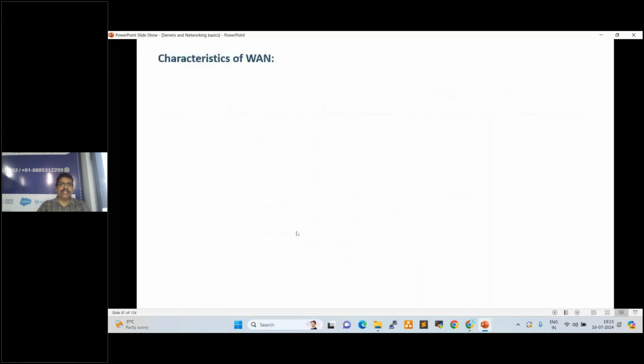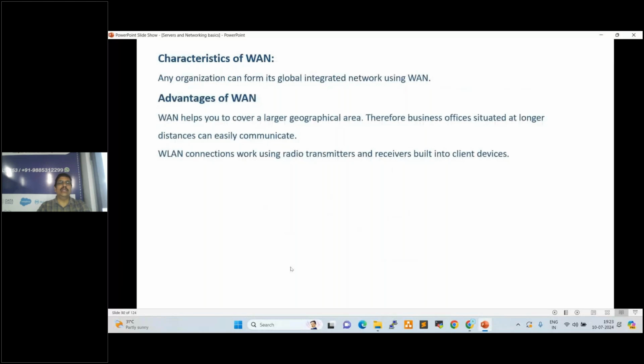So what are the characteristics? Any organization can form its global integrated network using WAN. Advantages of WAN. Yeah, WAN helps you to cover a larger geographical area. Therefore, business offices situated at longer distances can easily communicate, right? So WAN connections work using radio transmitters and receivers built into client devices.